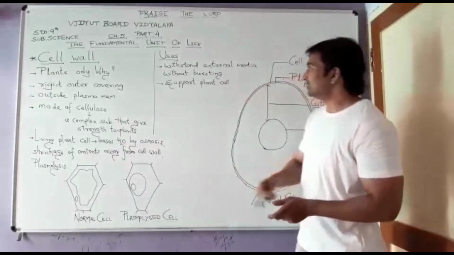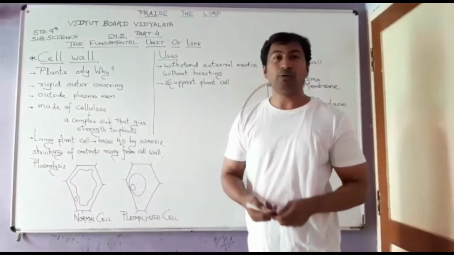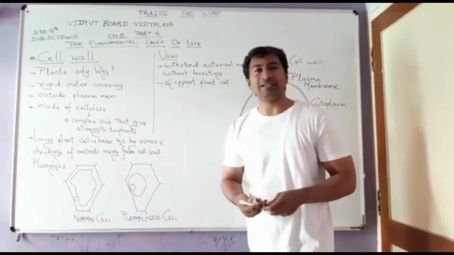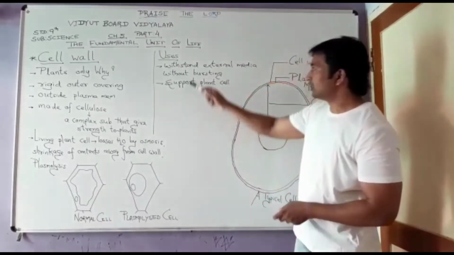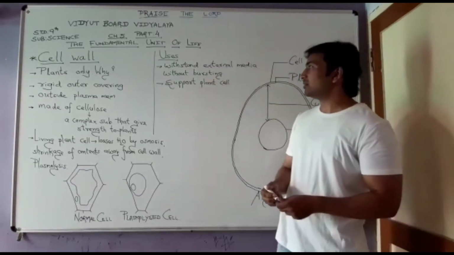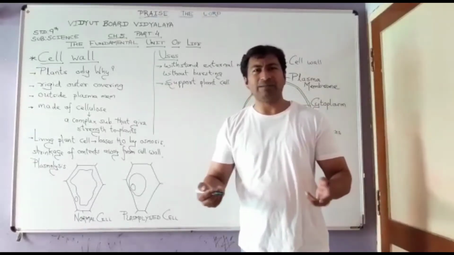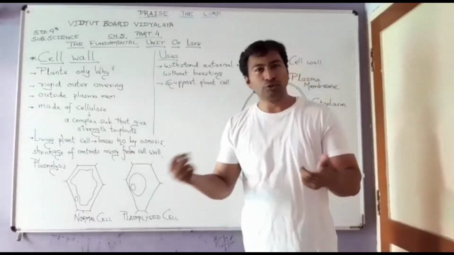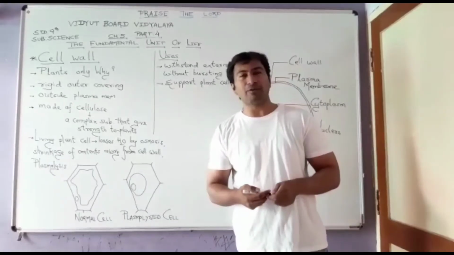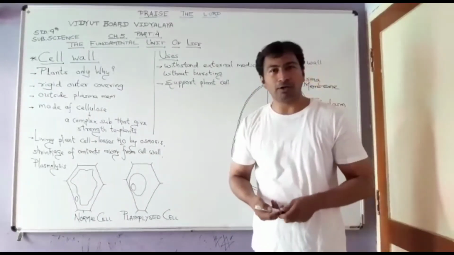Fine. In relation to the uses, how is this cell wall used exclusively in the case of plants? This cell wall can withstand the external medium without bursting. So various sorts of hypotonic solutions are there. This cell wall can withstand such types of solutions without bursting. So it is very useful for the plants.